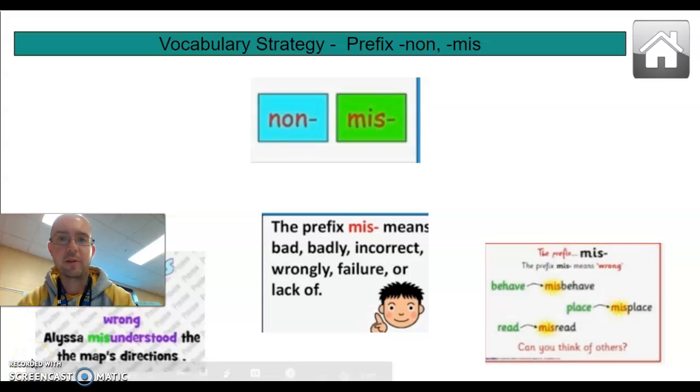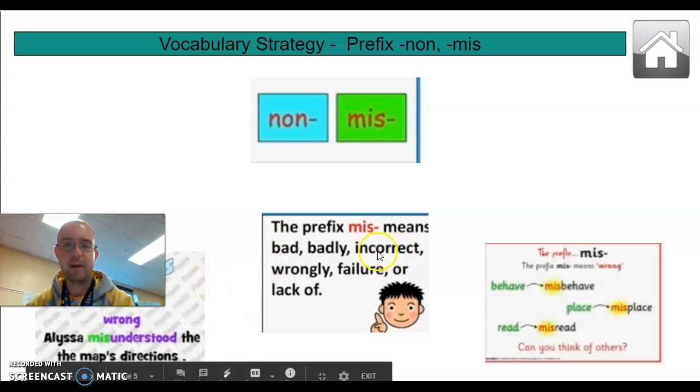Hi, fourth graders. Today we're going to look at a vocabulary strategy with two prefixes, non and miss. What miss means is bad, badly, incorrect, wrongly, failure, or lack of. So if you look right here at this example, Alyssa misunderstood the map's directions. That means that she failed to understand the directions, or she wrongly understood the directions.